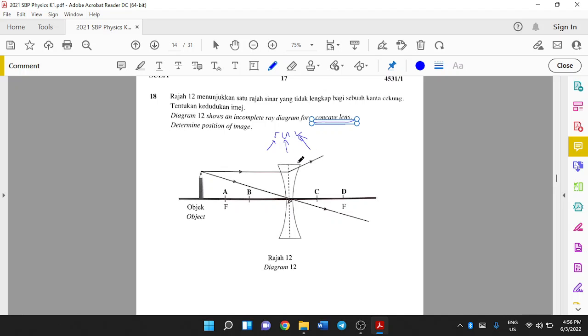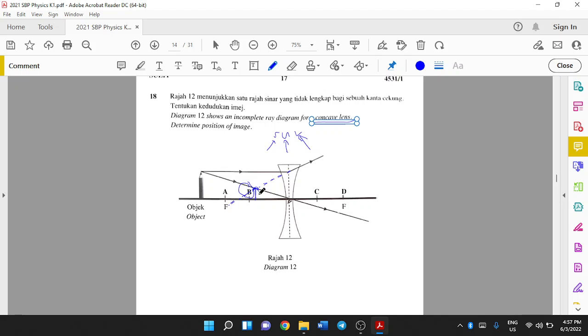When the image is virtual, the light rays do not actually intersect, so we just draw a dotted line here. You can see the image is formed about here, on the same side as the object. This is a virtual image, and the light rays are not actually intersecting. This is how the virtual image forms. So the answer should be B.